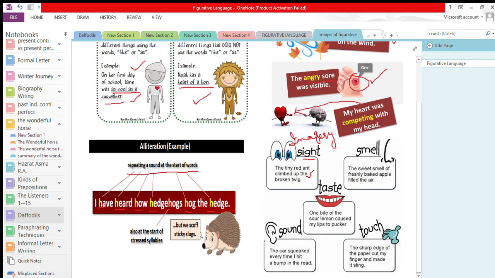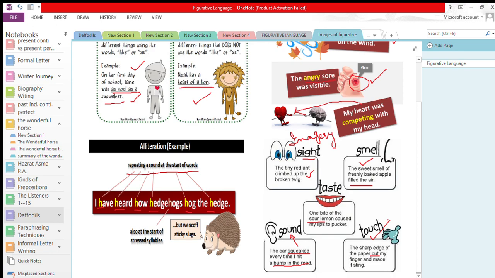Okay, the sweet smell of a freshly baked apple filled the air. Now, this image relates to smell. Then taste: one bite of the sour lemon caused my lips to pucker. Here you have the sense of taste. Sound: the car squeaked every time I hit a bump in the road. This squeaking relates to sound. Touch: the sharp edge of the paper cut my finger and made it sting. This image gives you the sense of touch.